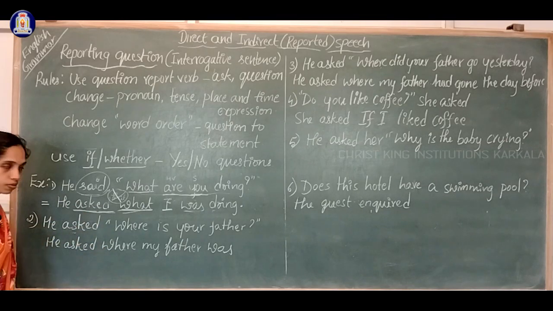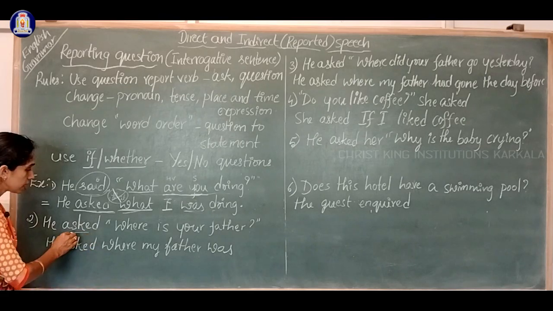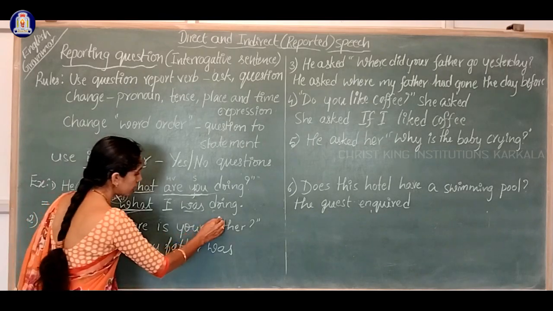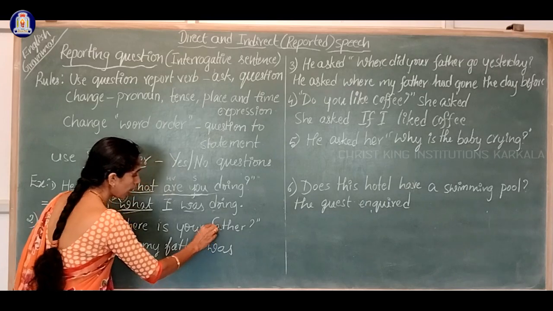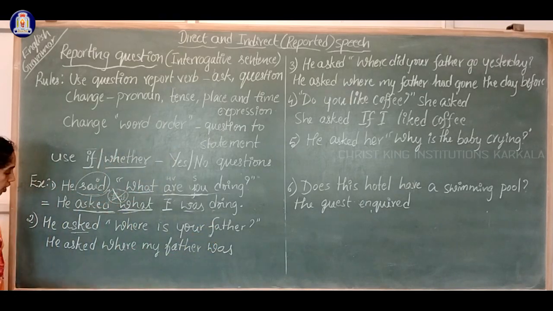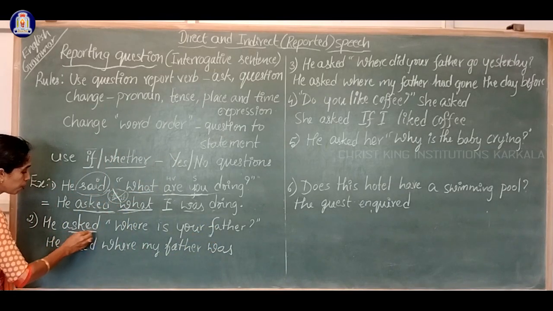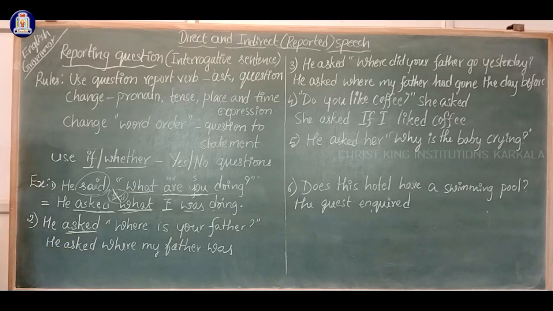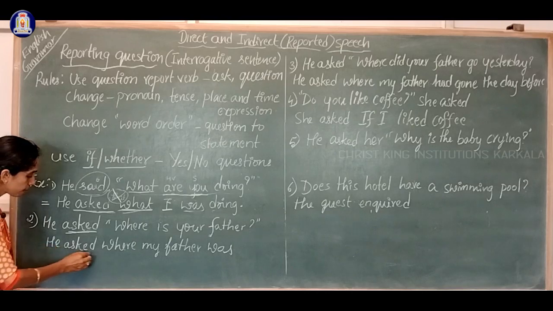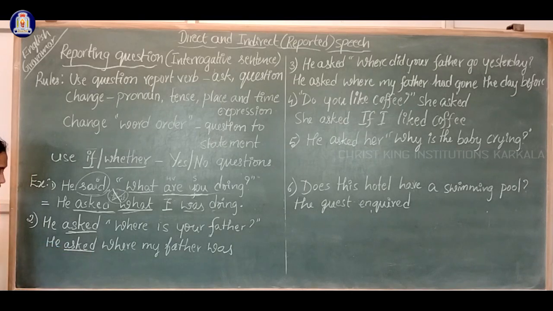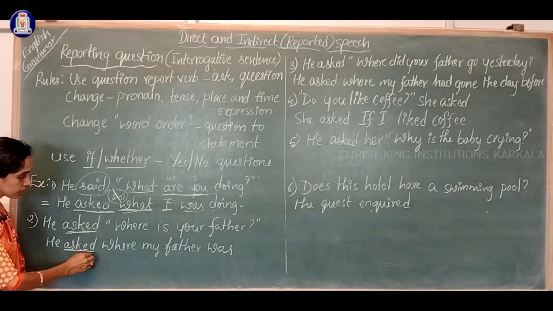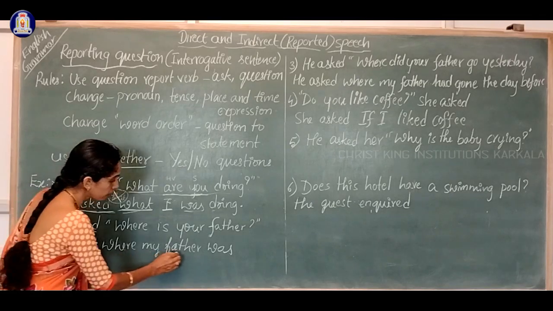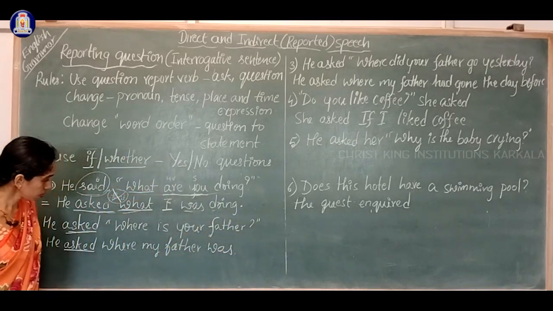Next question. He asked, where is your father? Here the reporting verb is a question reporting word itself. So, no tension. We are using the same question reporting verb. So, he asked where my father was.